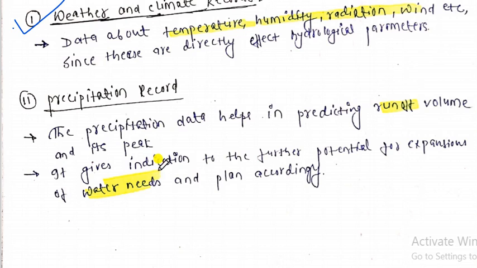So it gives an indication of the further potential expansion of water needs. From here we can also predict how much water is needed and plan accordingly. That's why precipitation data needs to be recorded.